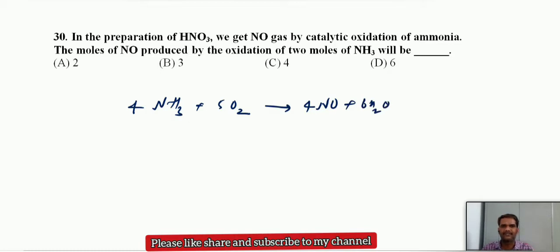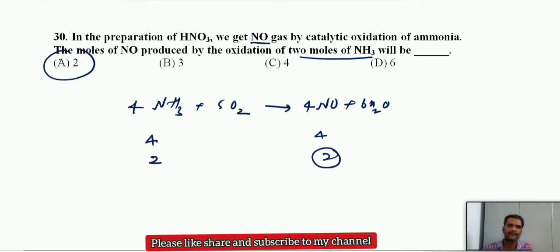This is the balanced equation. So here, 4 moles of ammonia can give 4 moles of nitric oxide. So if you take 2 moles of ammonia, you will get 2 moles of nitric oxide only. So option A here.